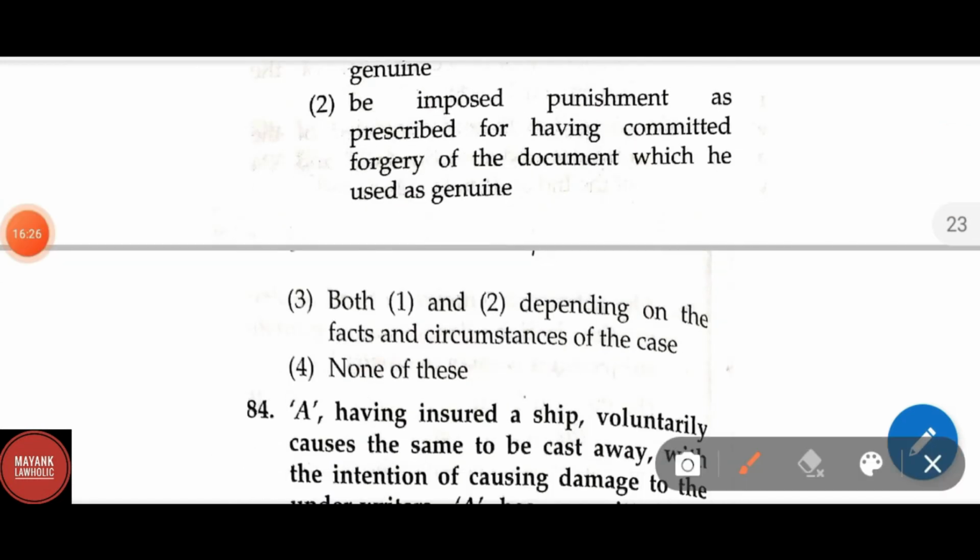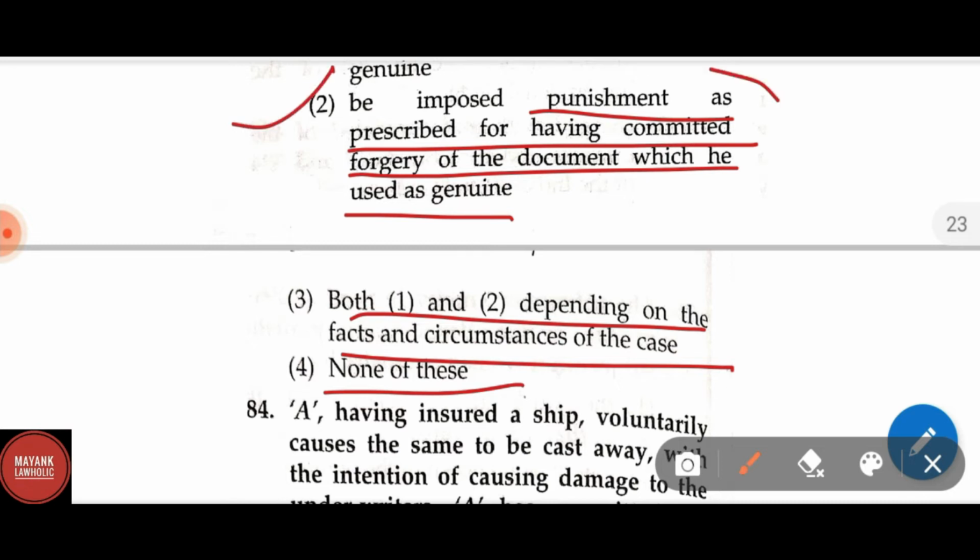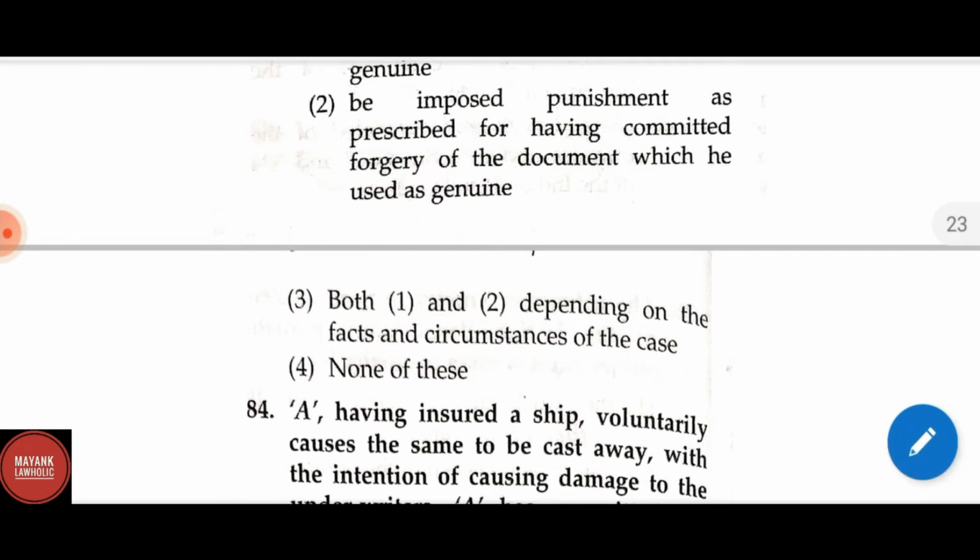Option 2, be imposed punishment as prescribed for having committed forgery of the document which used as genuine, both 1 and 2 depending on the facts and circumstances of the case, and option 4, none of these. Question number 83, correct answer is option 2, be imposed punishment as prescribed for having committed forgery of the document which he used as genuine.